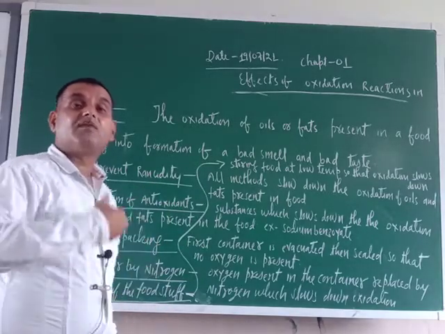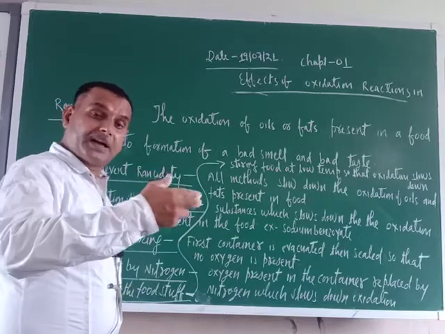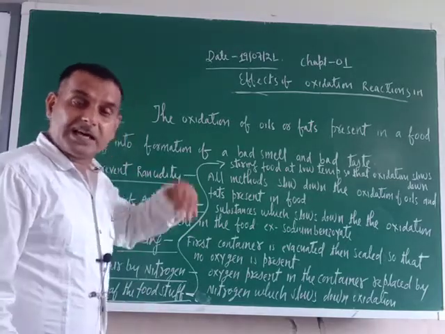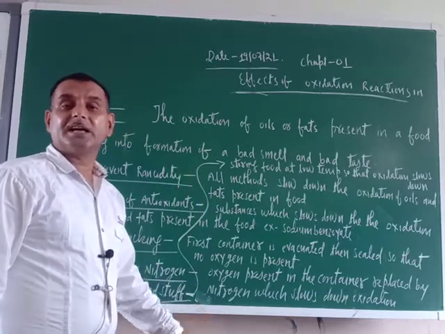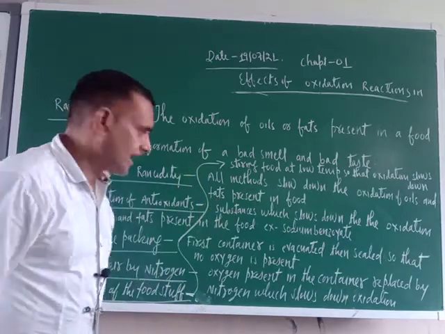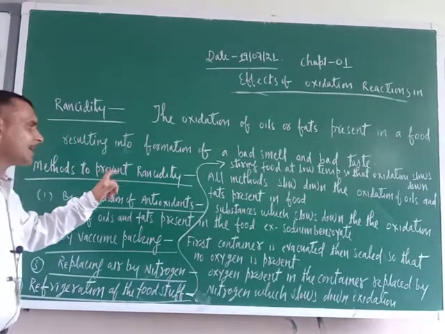Volatile means easily evaporating, so they evaporate, that is why the smell is foul. And some substances are bitter in taste and remain there, that is why the taste is also bad. Now the question arises, how to prevent rancidity?